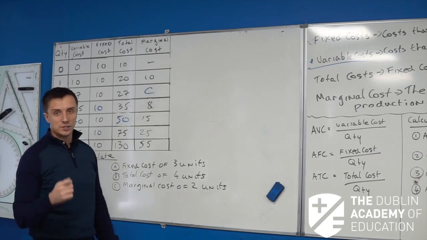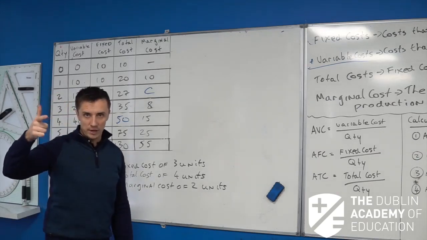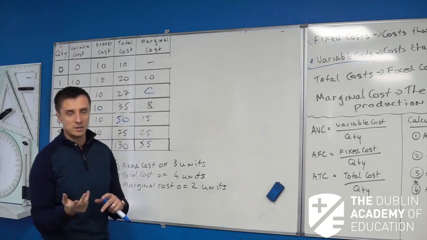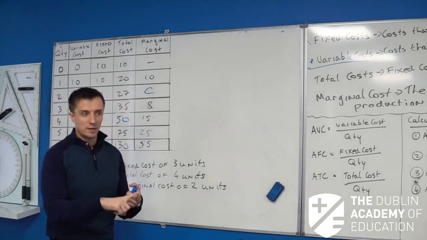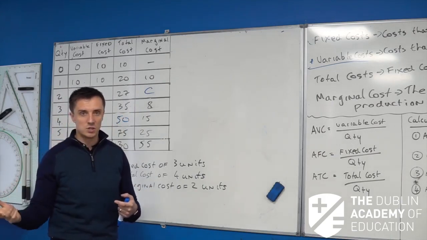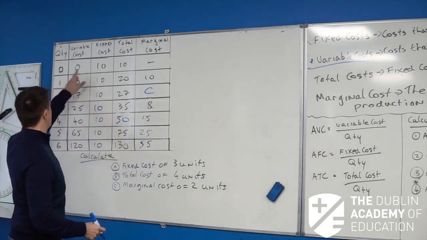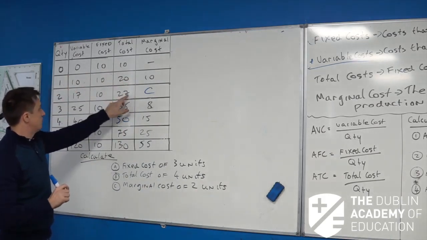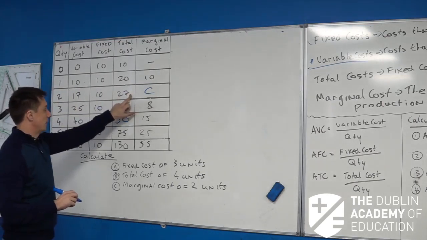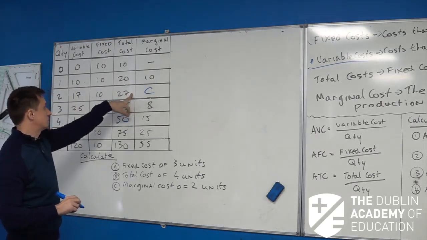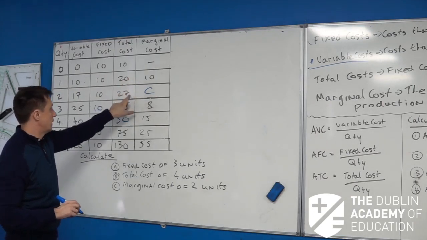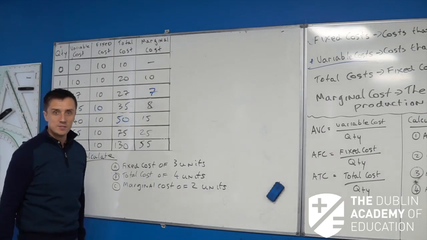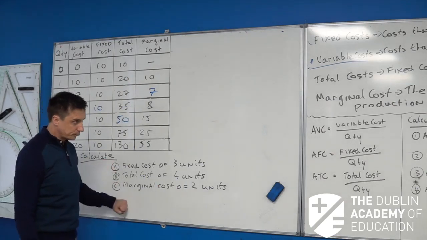The next one then is my marginal cost of making 2 units. Remember again, marginal cost is the increase in total cost from the production of an extra unit. So let's look at the difference. Let's see what the total cost of making 1 unit was, then look at the total cost of making 2 and see what the difference is. So we see here, the total cost of making 1 unit was 20 quid, and then the total cost of making 2 units was 27. So our marginal cost is 7. Total cost went up from 20 to 27. The marginal cost of making that second unit is going to be €7. Okay, brilliant. That's that done.